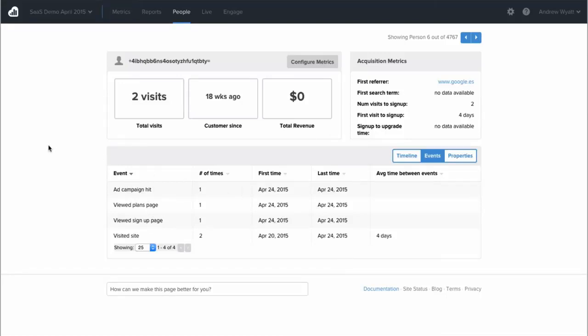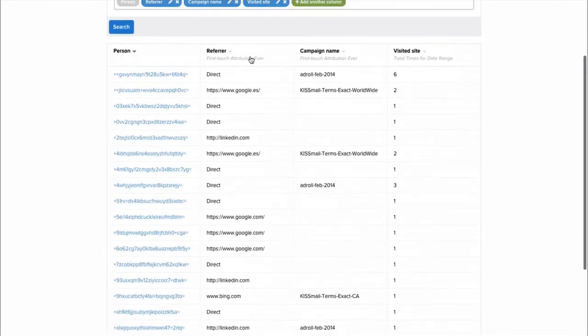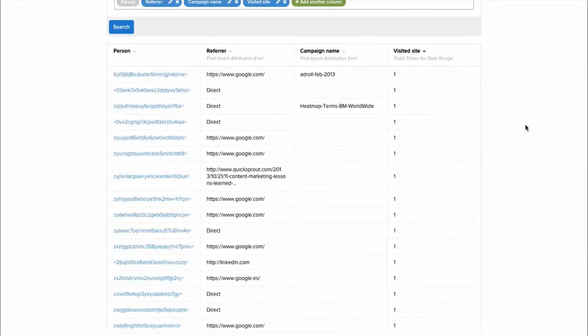So if we want to, we can dive all the way into an individual person, or we can just look at this group of people and see if there's anything unique, see if there's anything that sticks out as far as why these people did not convert, or find out, for the people that did convert, why they did convert.